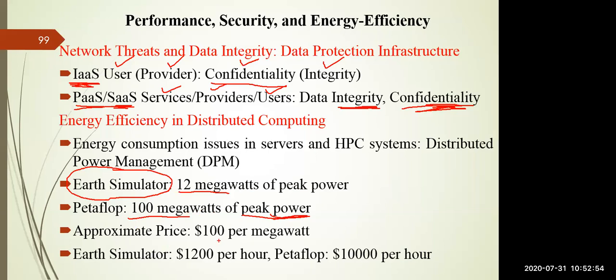If you calculate the approximate price as $100 per megawatt, as it is 12 megawatts in the Earth simulator, you have to pay $1200 per hour. Similarly, in the petaflop systems, you have to pay $10,000 per hour. So see how much we are paying for energy on an hourly basis. If you can design an energy efficient system, then this cost can be drastically reduced.